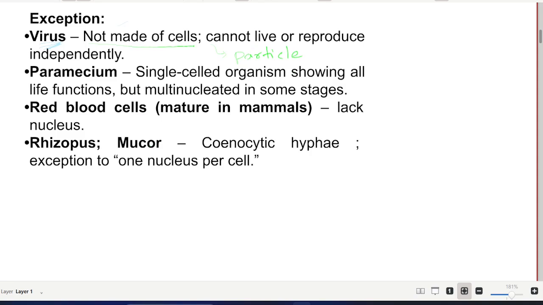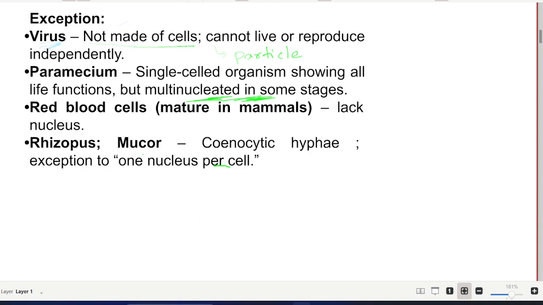Second is the paramecium. Paramecium is a single-celled organism that shows all the life functions, but there is an exception: it has been seen to be multinucleated in some stages, while the cell theory says that every living entity is formed of a cell and each cell is uninucleated. And the third one is the RBC, that is, red blood cells, which mature in mammals and lack a nucleus, thus this also disobeys the cell theory.